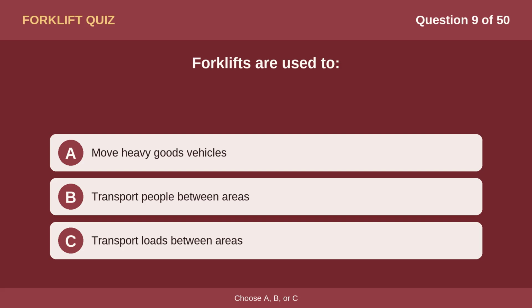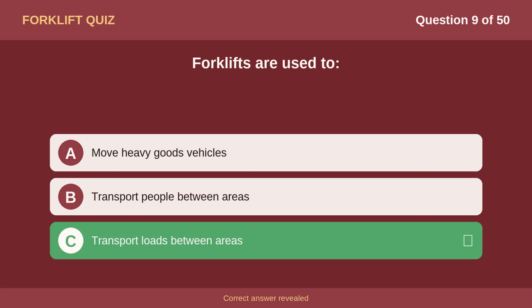Question 9. Forklifts are used to Option A, move heavy goods vehicles. Option B, transport people between areas. Option C, transport loads between areas. The correct answer is C, transport loads between areas.